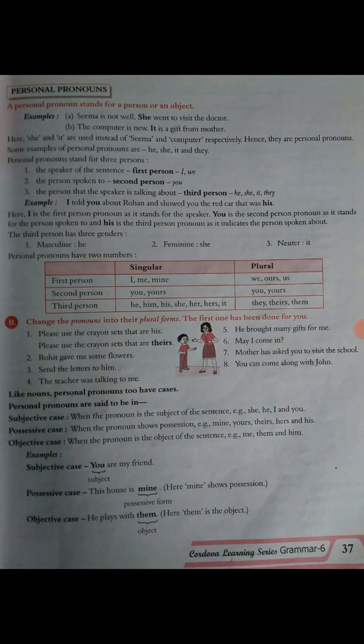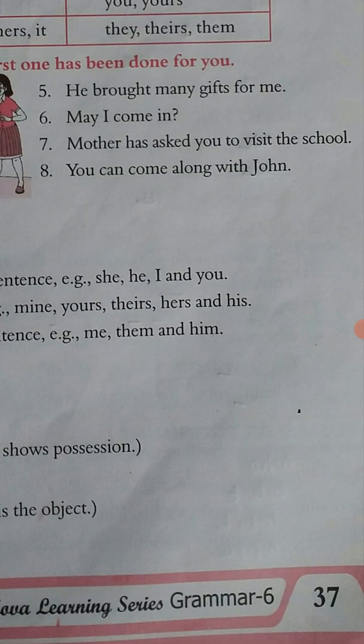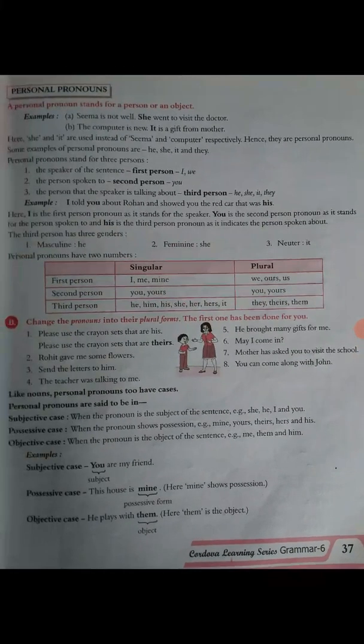So the very first one is personal pronoun. Personal pronoun. A personal pronoun stands for a person or an object. Okay, so personal pronoun stands for what? A person or an object.